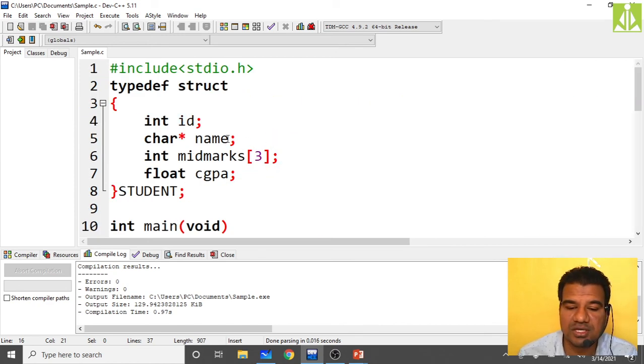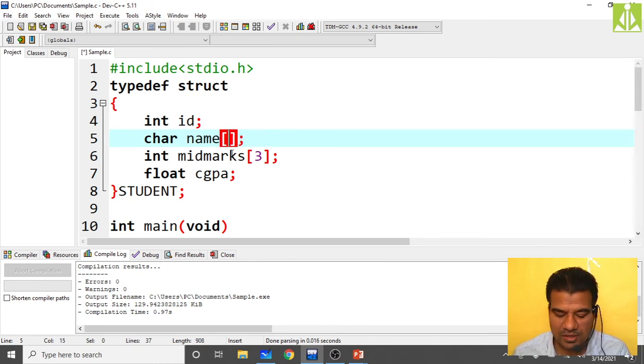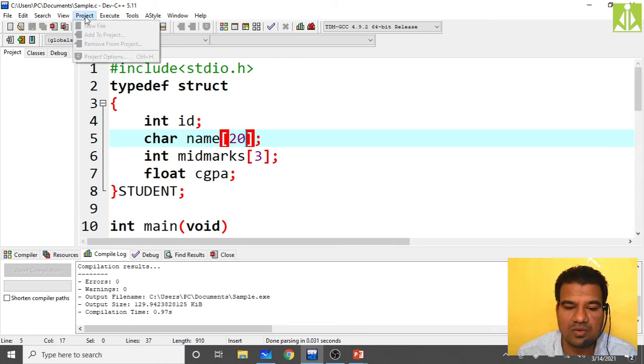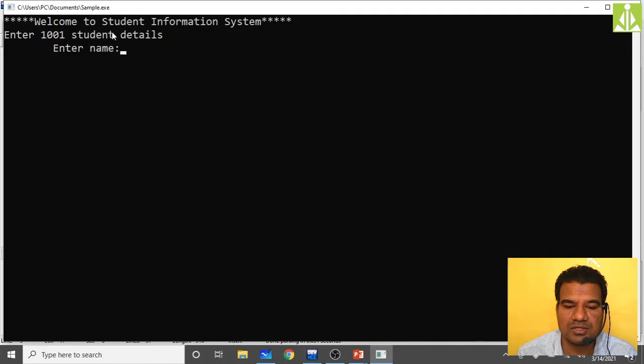Instead of a pointer, take it as an array and check. I will take this as an array, an array of 20 characters. Now save it. Now go compile. So run it. We'll see now.